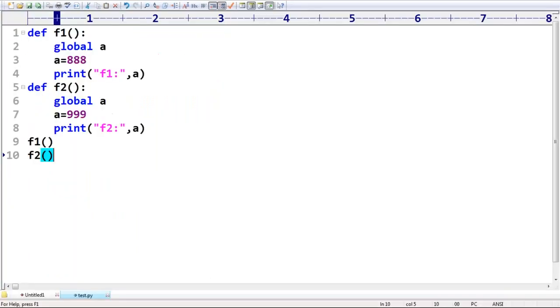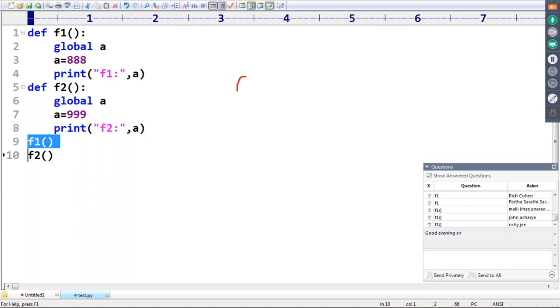What will happen in this case is, listen very carefully, Cohen. First you are calling which method? F1. F1 we are calling. F1 means you declare a global variable a. What is its value? 888. Excellent. And the print in F1 is 888.